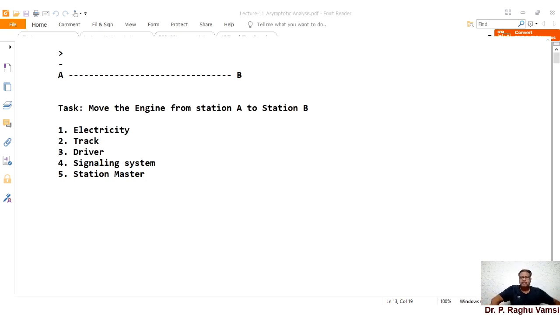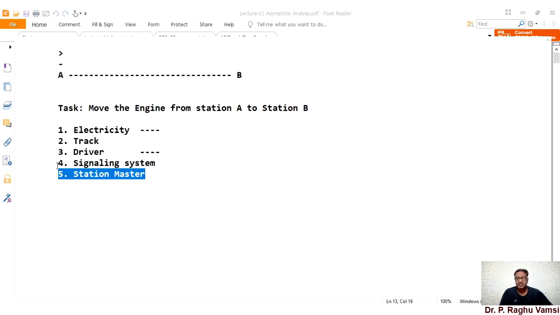At the same time, among all these things, without two components, nothing will happen. One is the electricity, another is the driver or loco pilot. Without these two components, the engine cannot be moved from station A to station B. Anyhow, assume that the track is there by default, signaling systems are there, and the station master is also there.